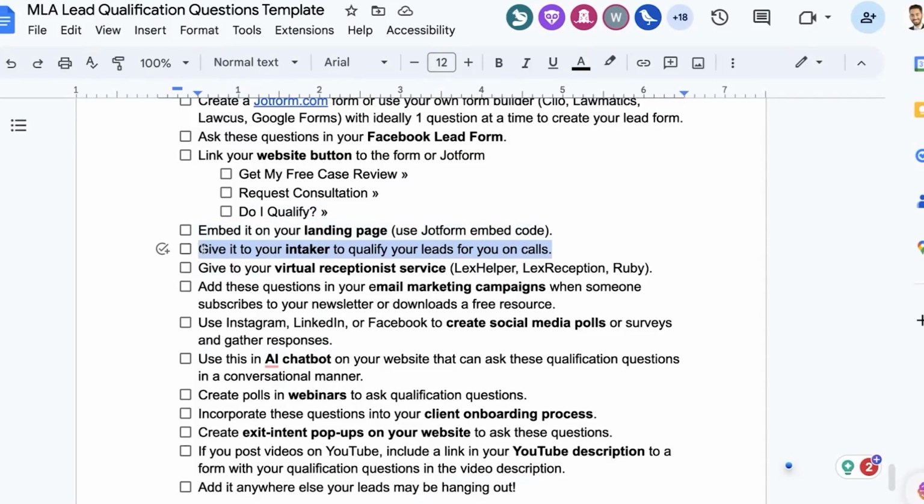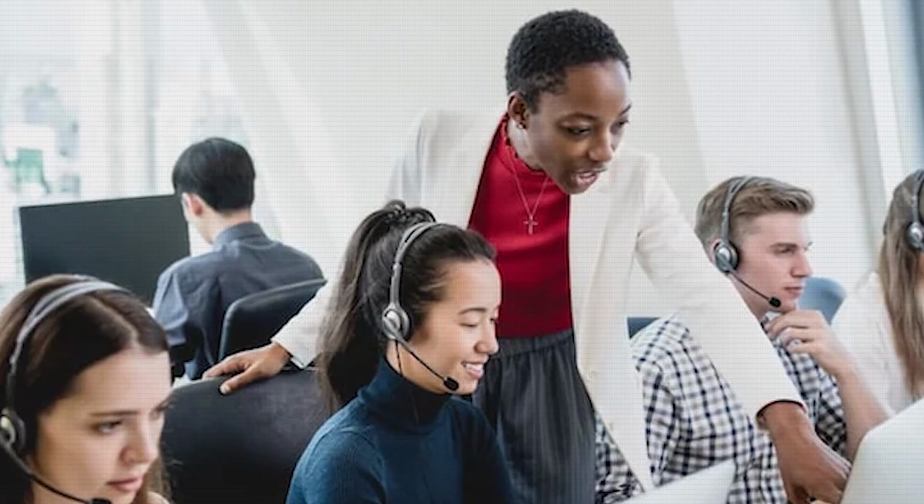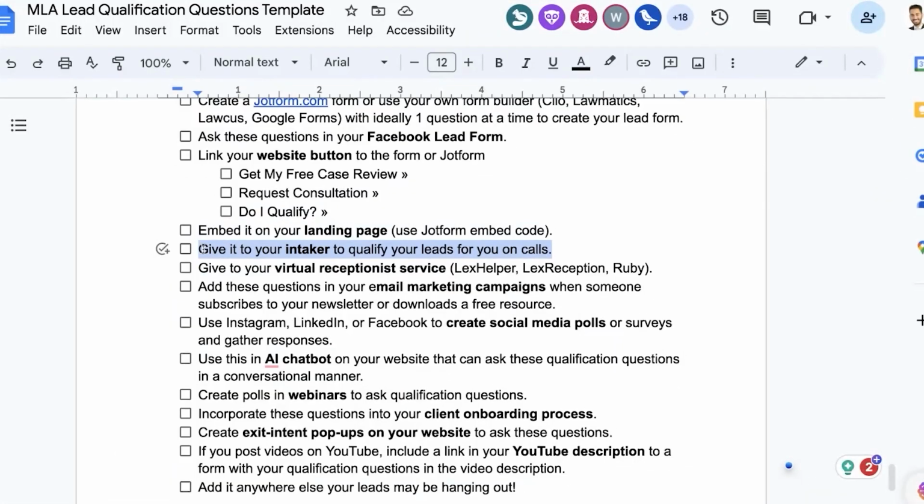Next is give it to your intakers to qualify your leads on the call. Everybody should have an SOP for your intakers to know, with clarity, what questions to ask to qualify the leads. You give them the questions, you give them the multiple choice, and you also give them the different scenarios. If they choose this, ask them these questions. If they choose this, ask them these other questions. If they choose this, they don't qualify. If they choose this, get them signed up. If they choose this, get them booked on a call. Whatever that is, create those scenarios.